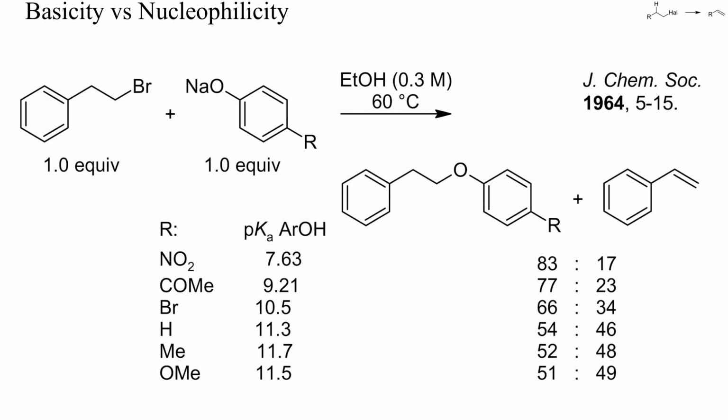Nucleophilic substitution can compete with base-induced dehydrohalogenation. In this example, the less basic the phenolate, the higher the extent of substitution. Sodium nitrophenolate, for instance, yielded 83% of the ether and only 17% of styrene, while with the more basic 4-methoxyphenolate, almost 50% of styrene resulted. Thus, to promote elimination, strong bases of low nucleophilicity should be chosen. For instance, tert-butoxide, fluoride, or sterically demanding amines or amidines.